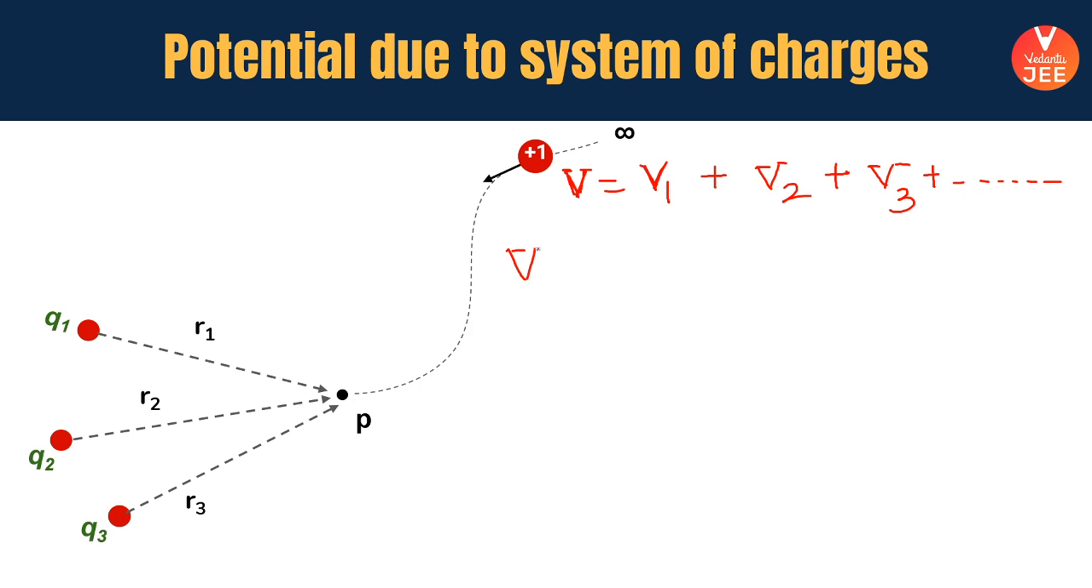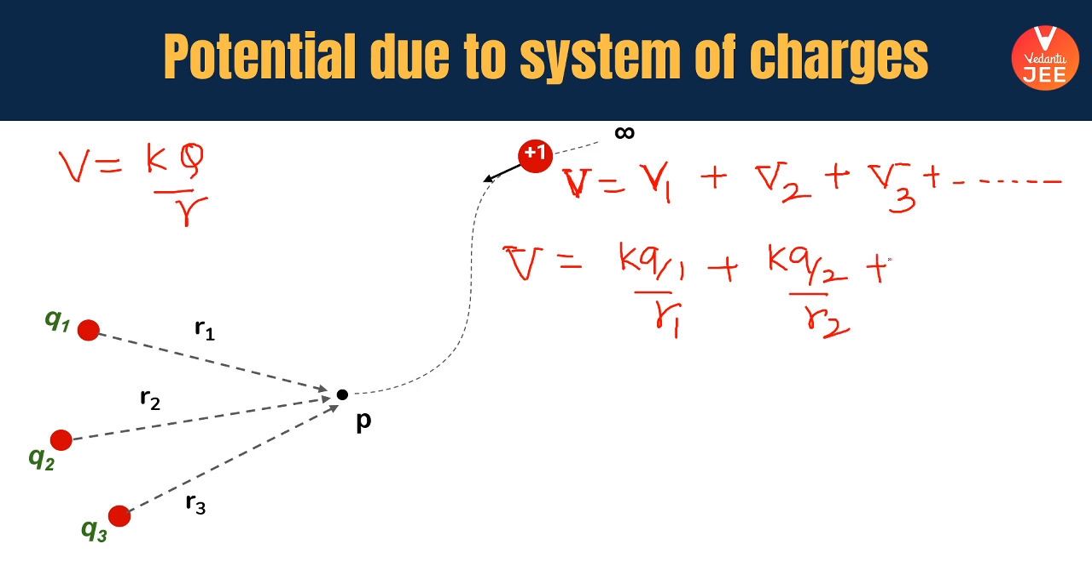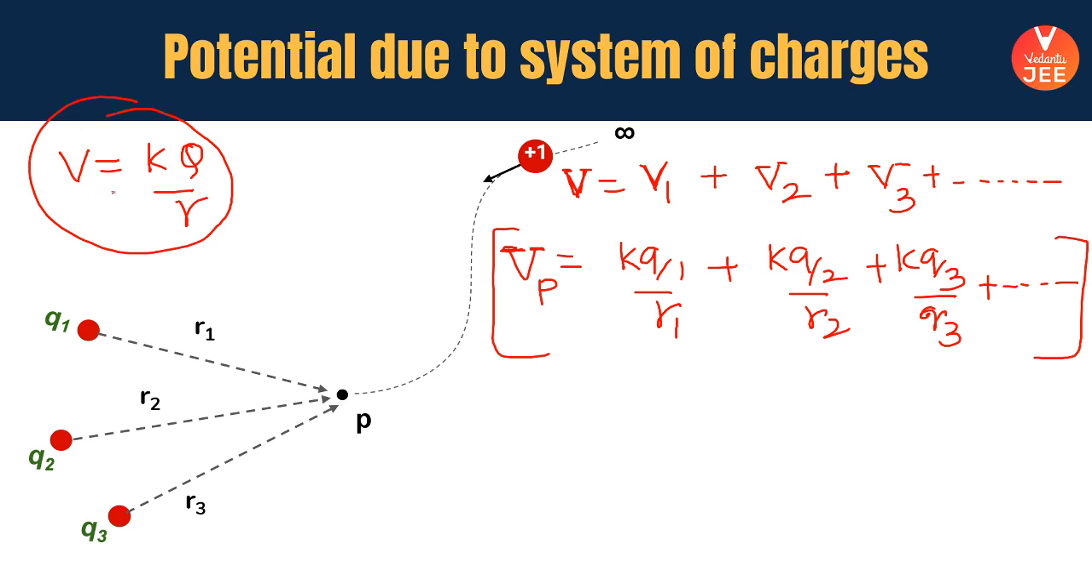Okay, so let's do that. You know that because of a point charge, potential is written as kq by r. So because of q1, the potential is going to be kq1 by r1. Because of q2, potential is kq2 by r2. Similarly, because of q3, it is kq3 by r3. On these lines, you'll be able to find out the value of net potential at point P. I hope that's quite easy to understand if you have understood the expression of electric potential due to a point charge.